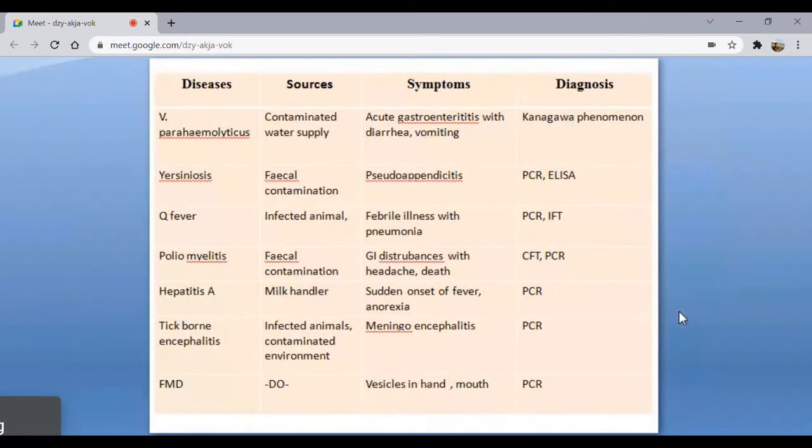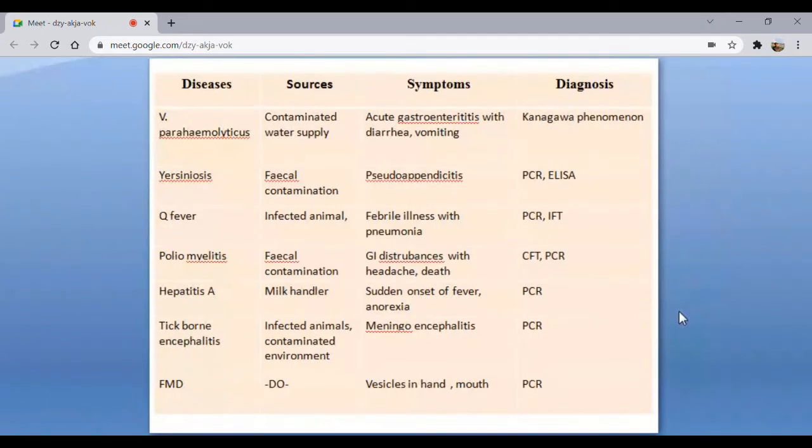Earlier the organism used to withstand 72 degrees Celsius. That is why the pasteurization temperature has been increased. So Q fever is the organism which can help in determining whether pasteurization has been completed properly or not. And the symptoms are febrile illness such as pneumonia, and PCR is one of the best methods by which we can detect it.